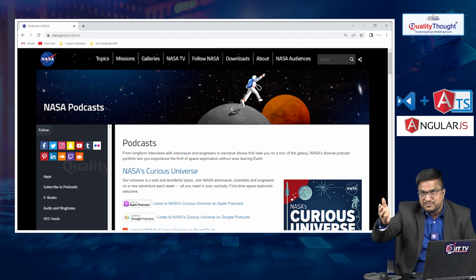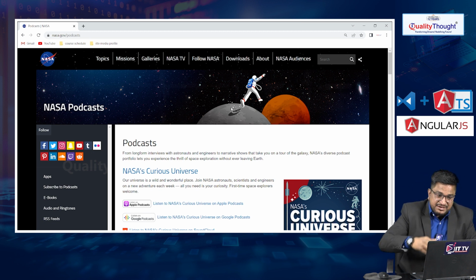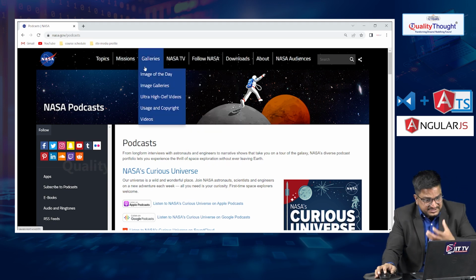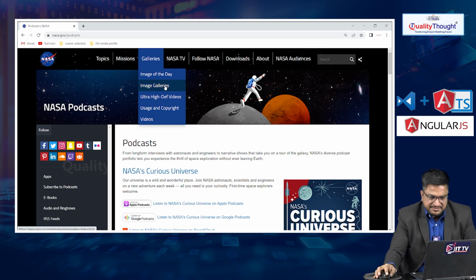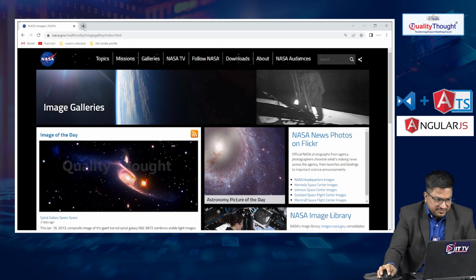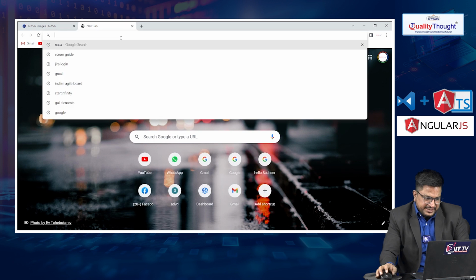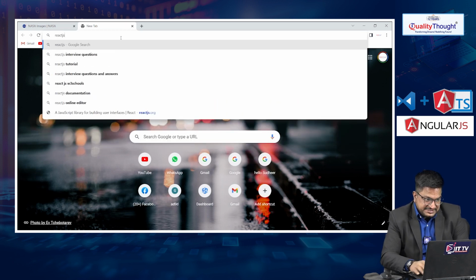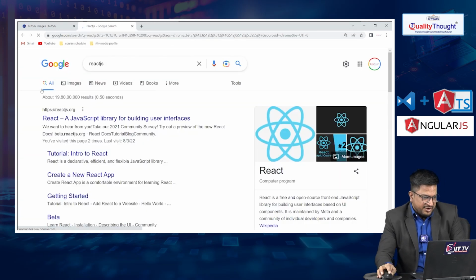At the time of providing the response, it may take some time, because every time, if 10,000 customers or users are using the multi-page application, the page has to be reloaded each time. To overcome this problem, we have another one called React.js. React.js is a single page application, loaded only one time.